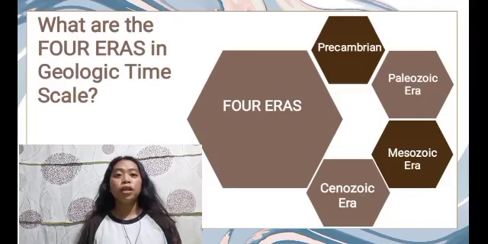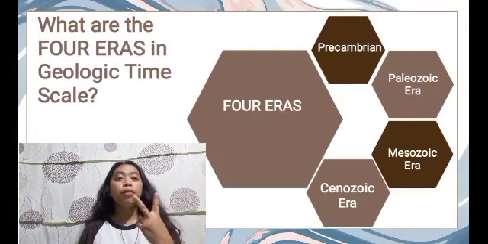What are the four eras in the geologic time scale? Number 1. Precambrian, which is 542 million years ago, where single-celled organisms came into existence. The end of this span is the rise of a few more complex animals in the oceans such as jellyfish. There was still no life on land, and the atmosphere was just beginning to accumulate the oxygen required for higher order animals to survive.